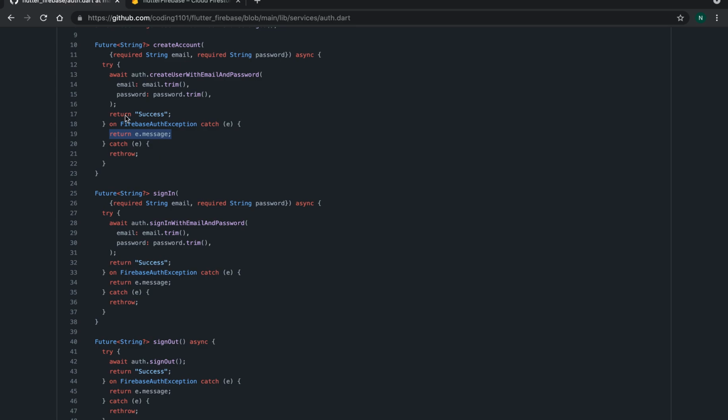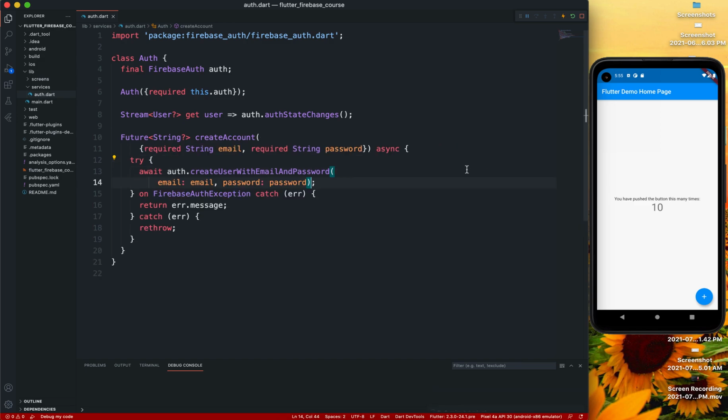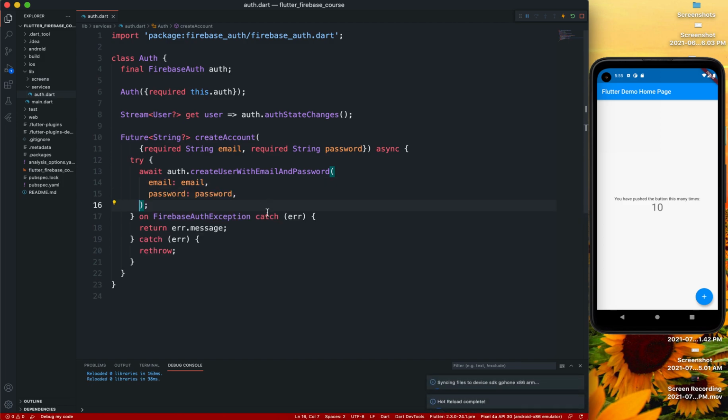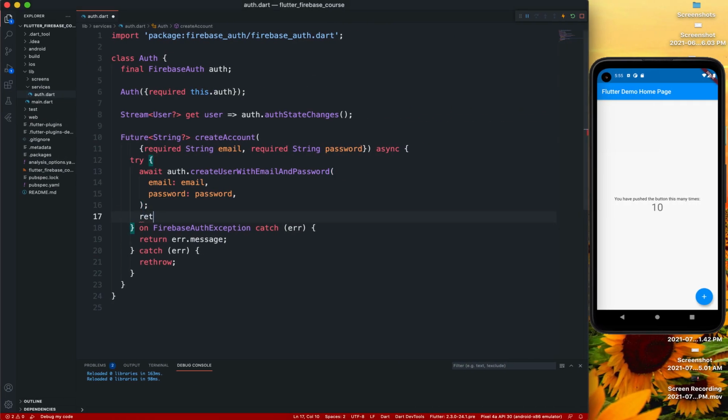Then in the try method we can just do this. We're going to await auth dot createUserWithEmailAndPassword. We're going to pass in the email and password, and after that's done, basically we can just return success. And that's it. So basically we just need this much code to create an account, and I'm doing this in a different file so that we can use this later.